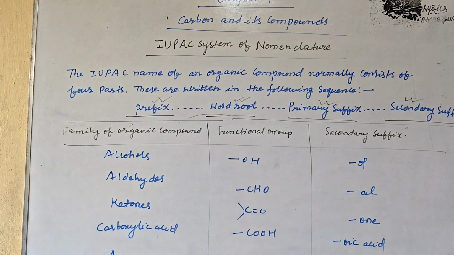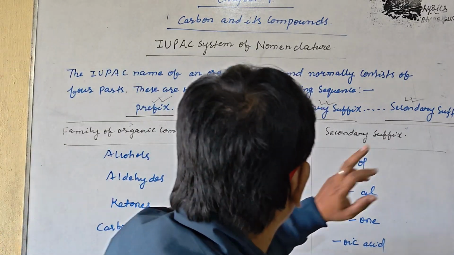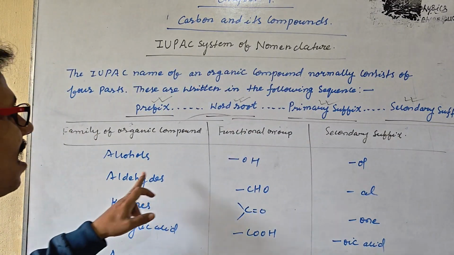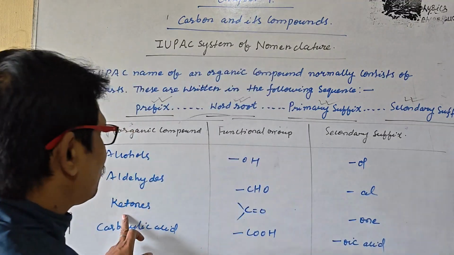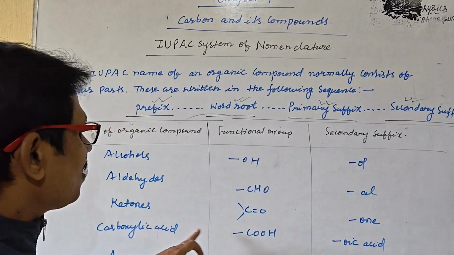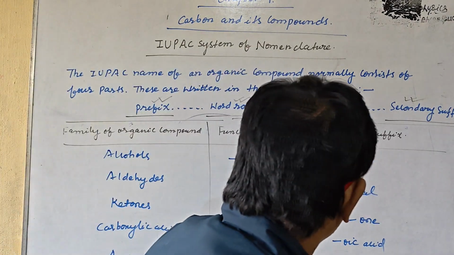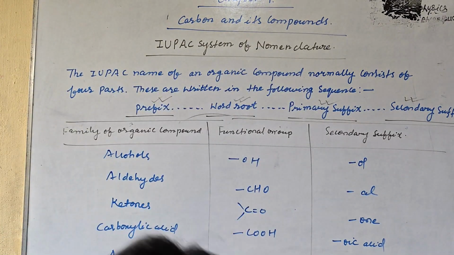Let us understand it again. Family of organic compound: alcohol, functional group OH, secondary suffix ol; aldehyde, CHO, al; ketone, C=O, one; carboxylic acid, COOH, oic acid; amines, NH2, amine. So these are the things about the primary suffix and secondary suffix.